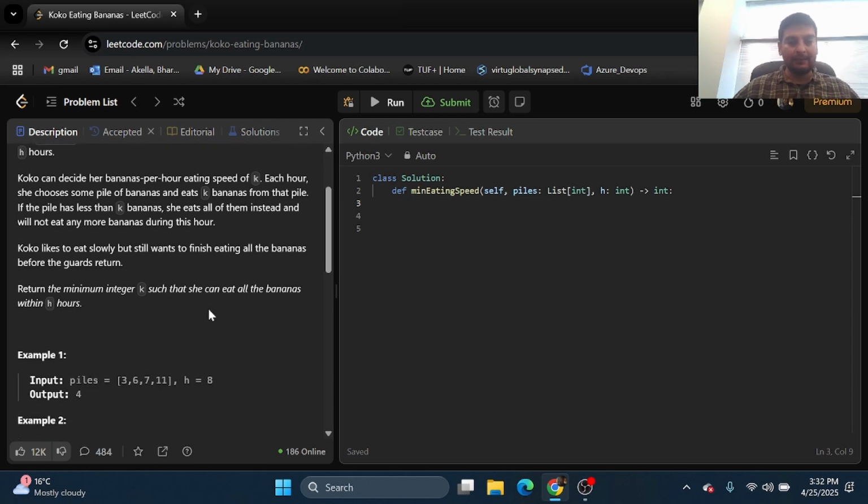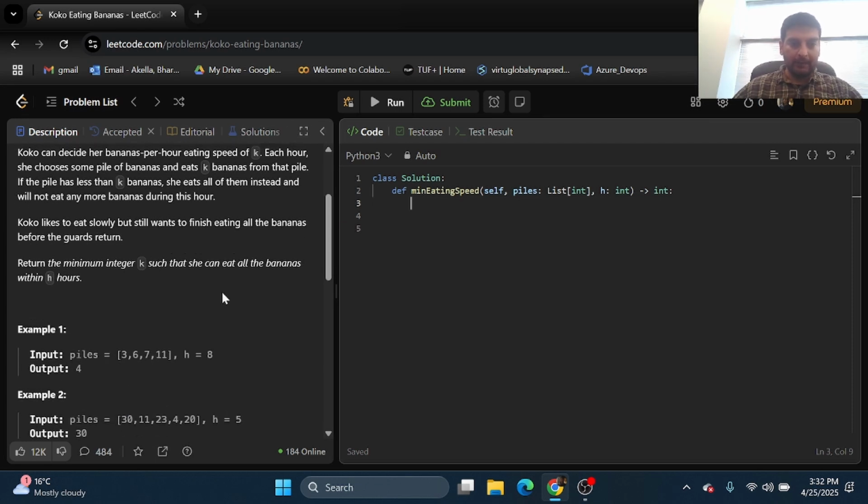Okay, now let's understand this problem properly. You are given this array which is basically piles of bananas. First pile 3 bananas, second pile 6 bananas, and so on, which we've understood. And again, if the bananas-per-hour eating speed is more, then it'll eat all the bananas and then wait till that 1 hour is over. And if the eating speed is low, so let's say the monkey can eat 1 banana per hour, then obviously it'll finish only one.